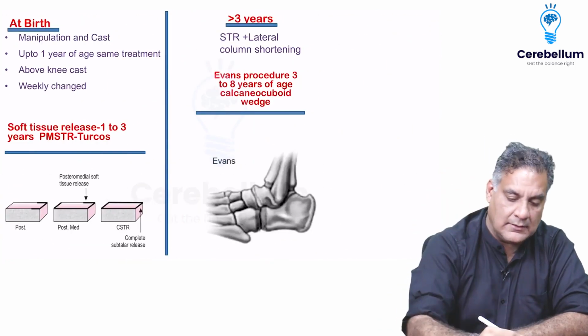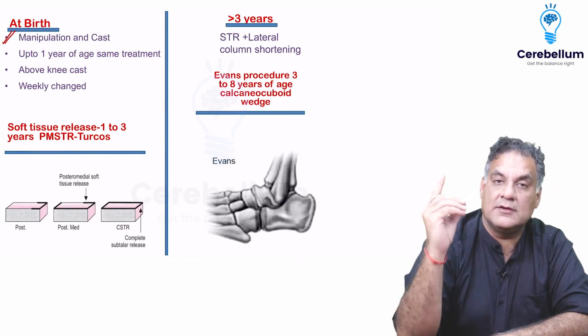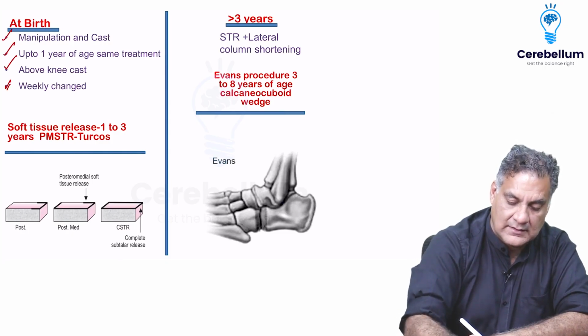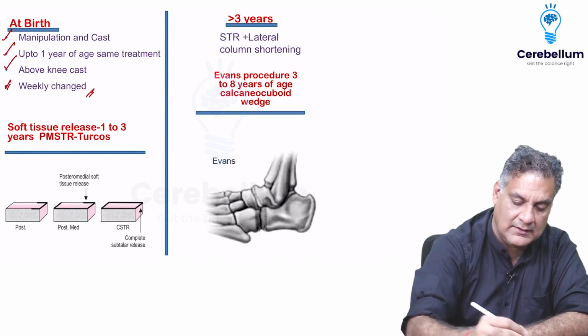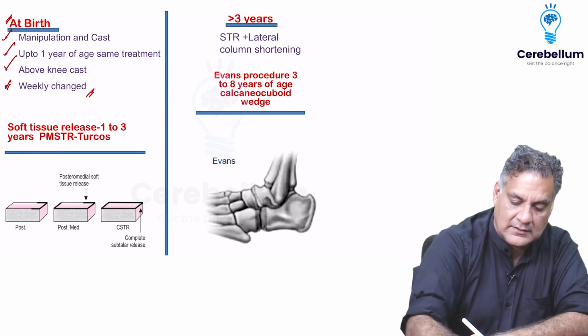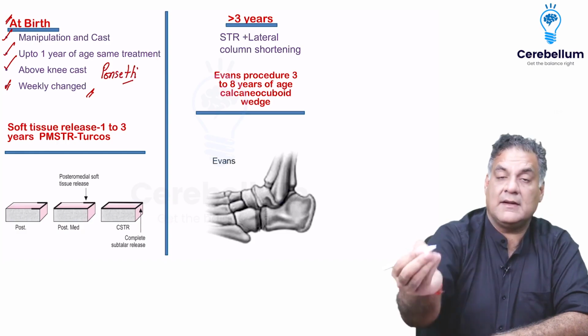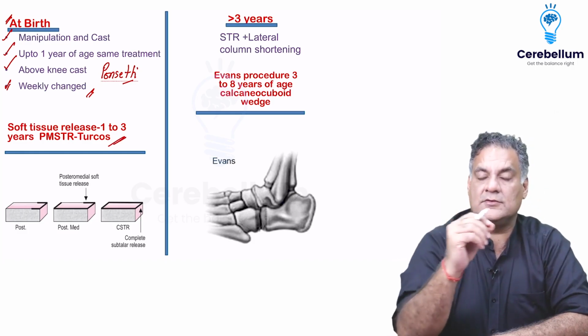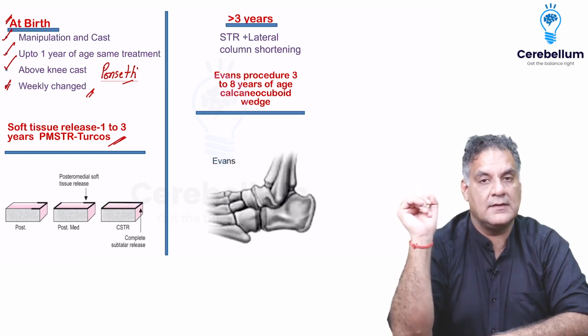At birth, you apply manipulation and casting. You do it up to 1 year. The cast is supposed to be above the knee and you change it every week. This is the method of treating CTEV, which is very, very important. This is the Ponseti method. If it doesn't correct this way, then between 1 to 3 years, you will release the soft tissues on the medial side, called the Turco method.